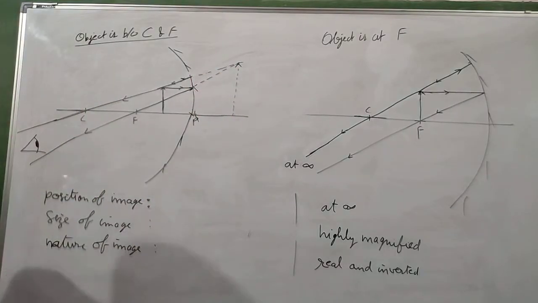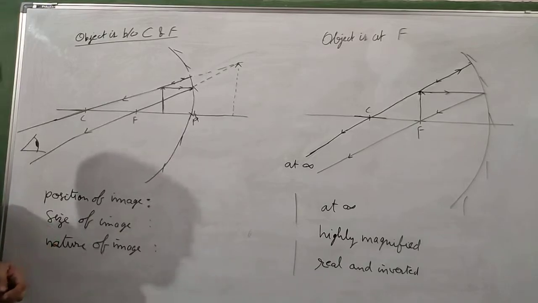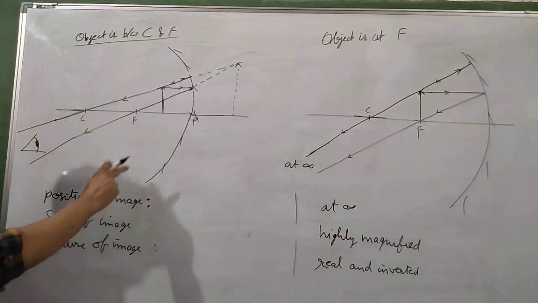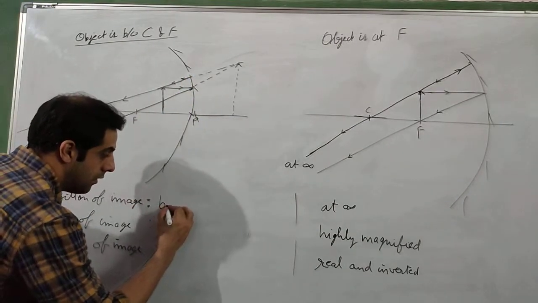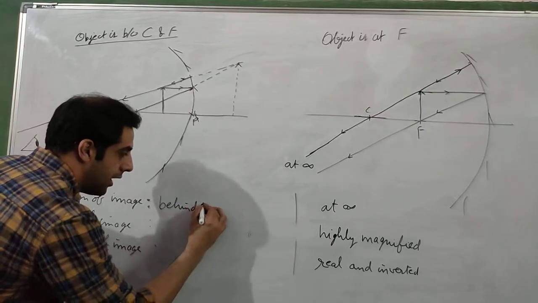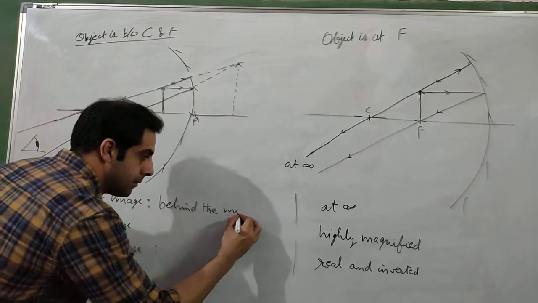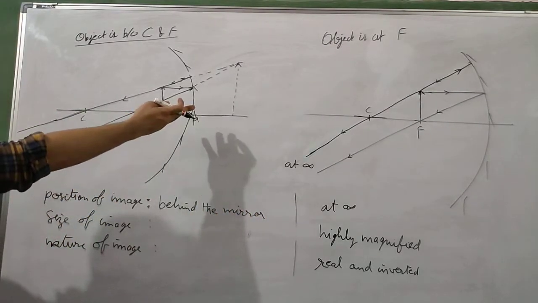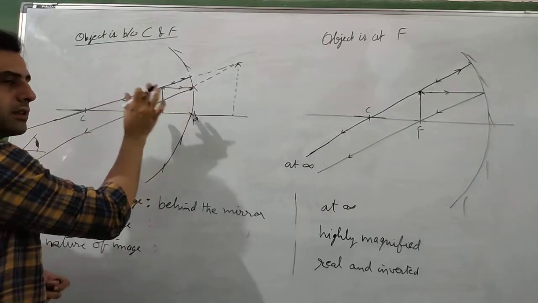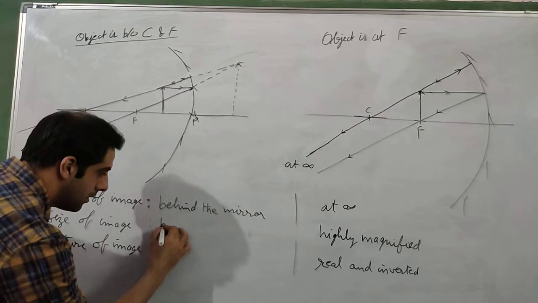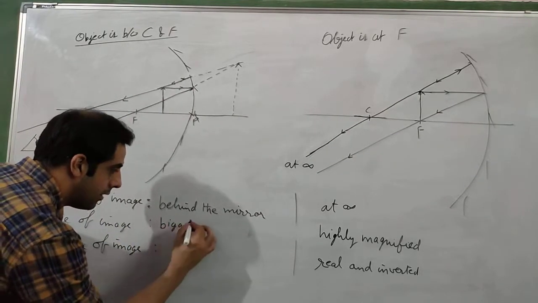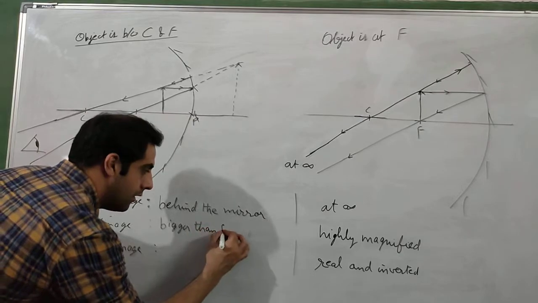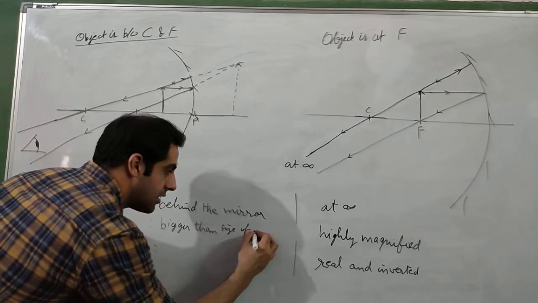It is not a real image. Then which image should it be? It should be a virtual image. So the position of image is behind the mirror. Size of the image, you can easily see that the size of the image is bigger than the size of the object. So again we will write bigger than size of object.